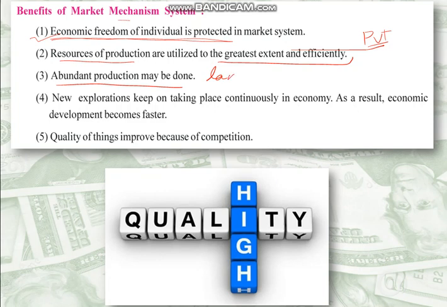Large scale production is done as it is done by the private company, and profit is most important in this particular factor. New explorations keep on taking place continuously. There are new explorations, meaning new research. The companies try to find new and new ways to maximize their profit, and in a way we get new inventions and new technologies due to this. As a result, economic development becomes faster. Quality of things improves because of competition, and as I told you, as there is competition, the quality will always be better. You will get good quality of things.